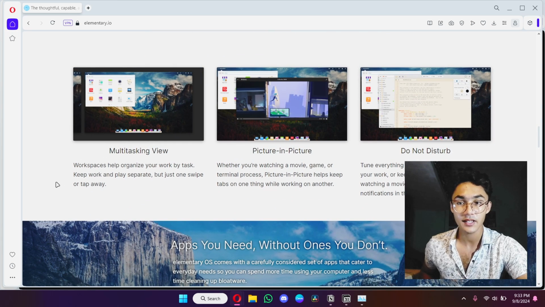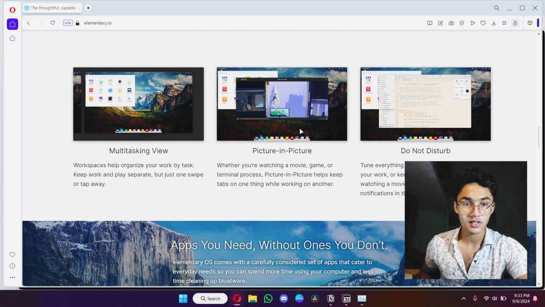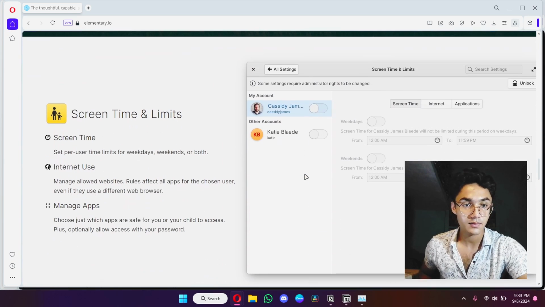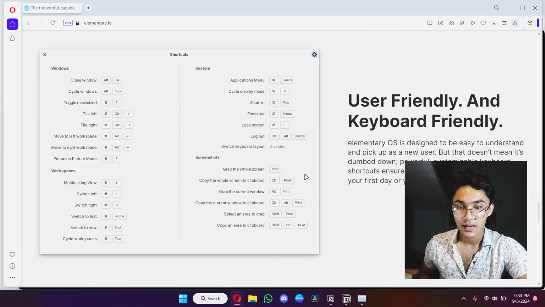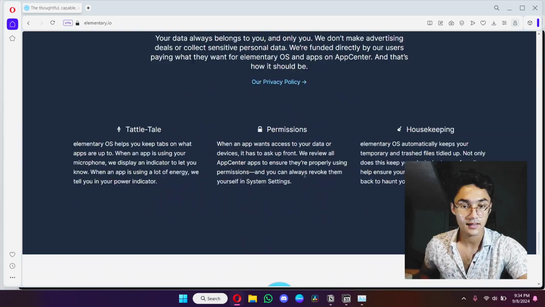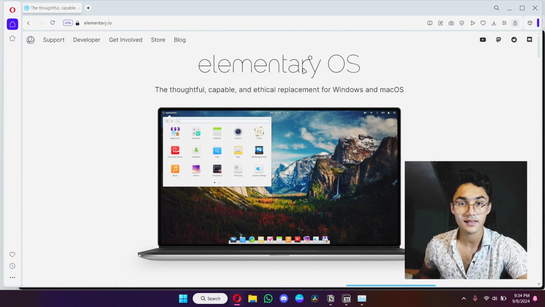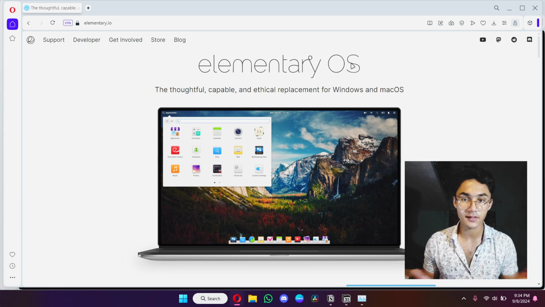It is literally amazing. Just look at that. It has GNOME-like workspaces, picture-in-picture features, most of the real-world stuff. And as you know, it is based on Debian. It has one of the most stable application packages right there. And in my opinion, this is one of the best operating systems if I had to suggest anyone today, if you have a low-end PC and you prefer a macOS-like interface.